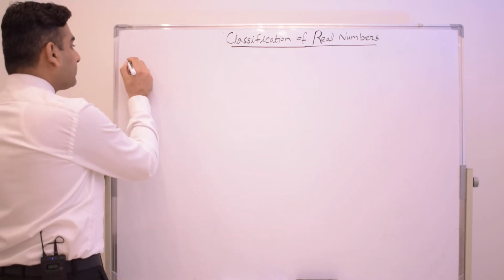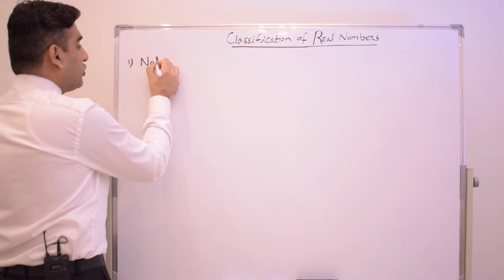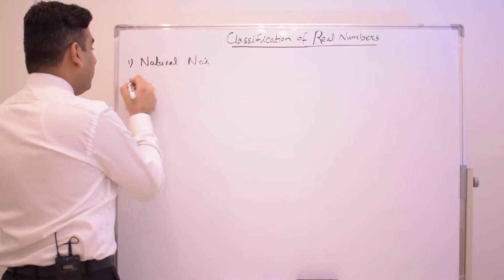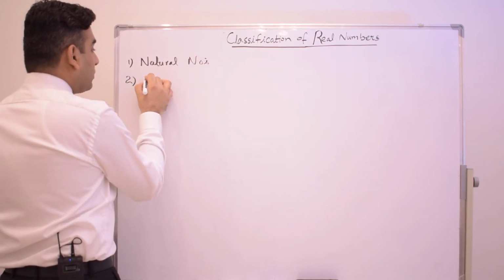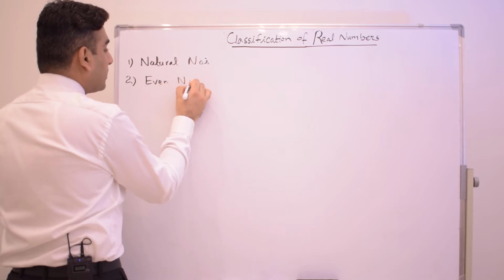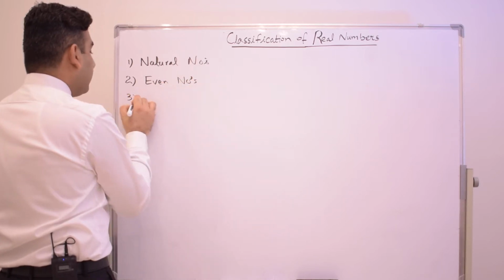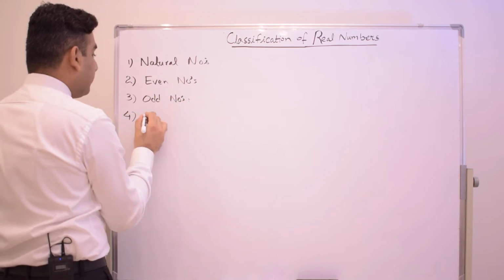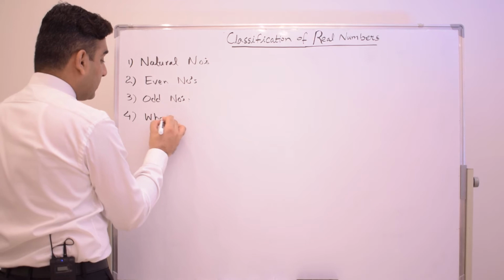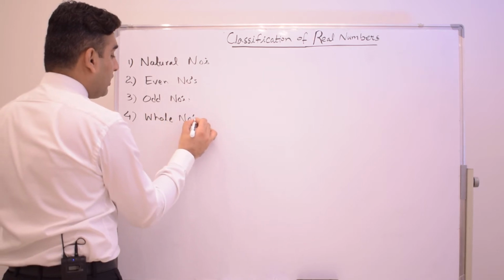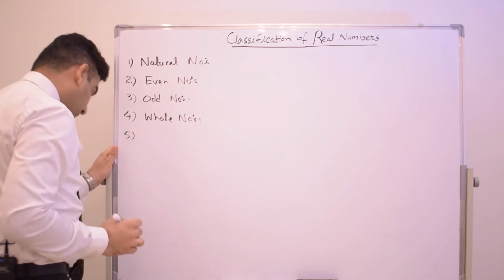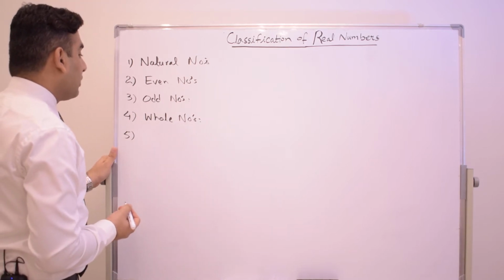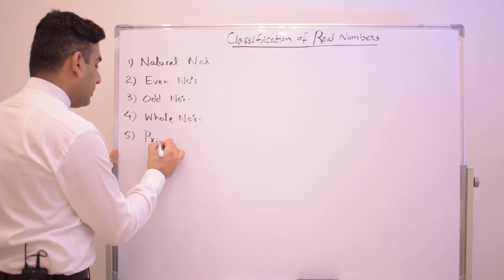Number one, always remember natural numbers. Number two, even numbers. After that, odd numbers. After that, whole numbers. The fifth type of number in the real numbers is prime numbers.